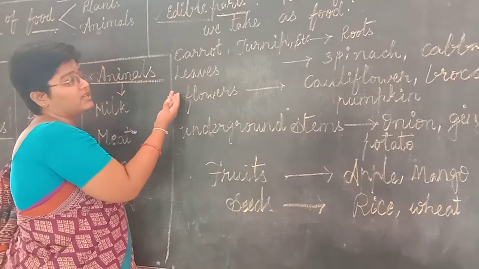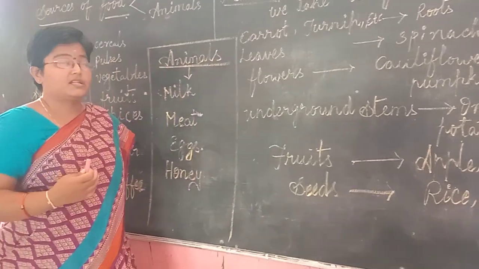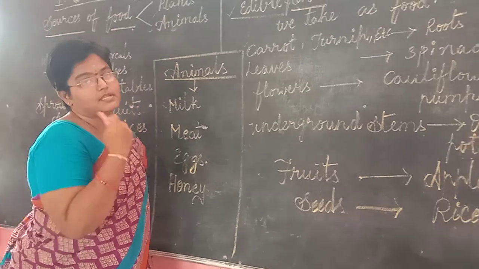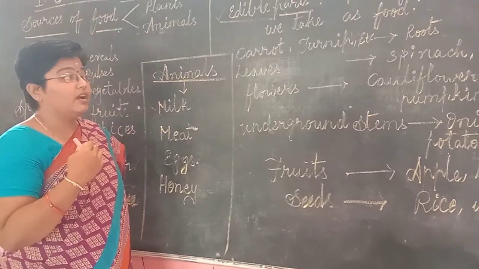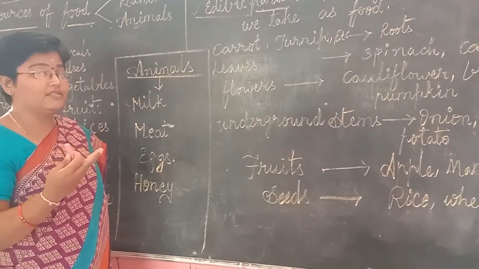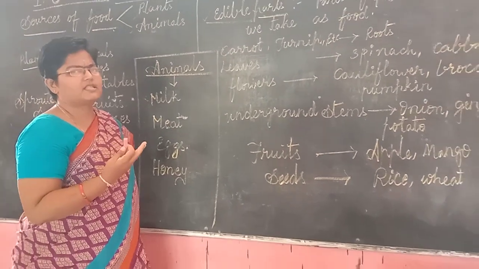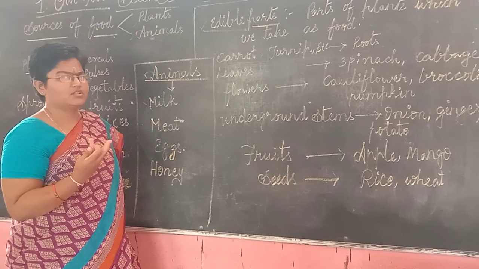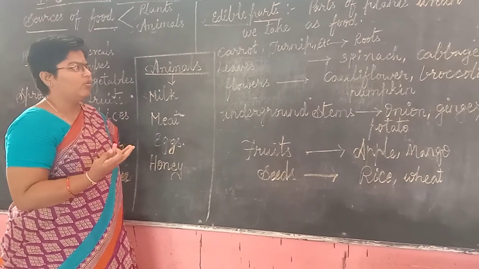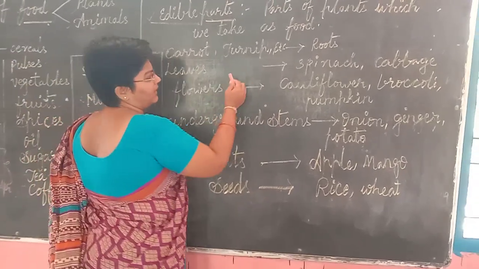Let us come to another part of a plant, which is leaves. Have you ever come across eating leaves? What is this, ma'am? You are telling about leaves. Are we buffaloes or cows? You may get a doubt like that.